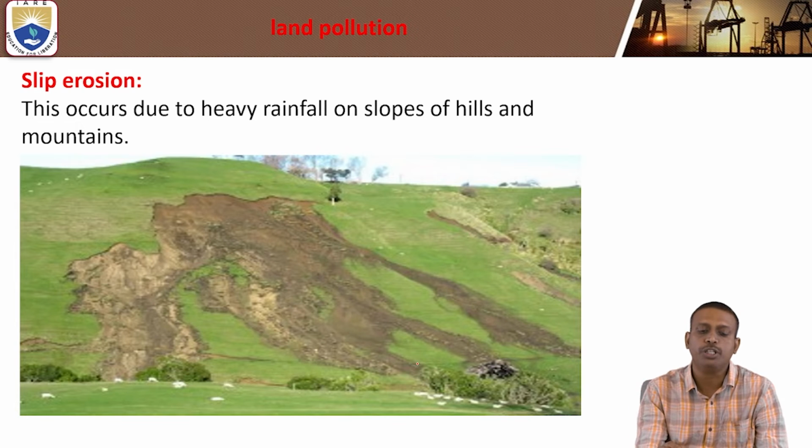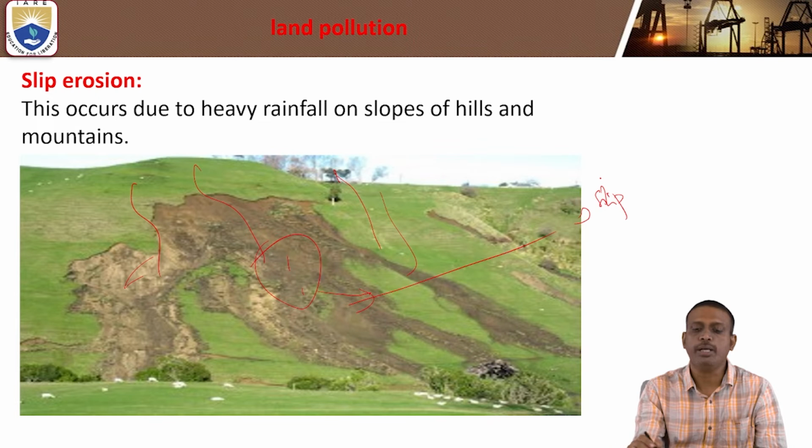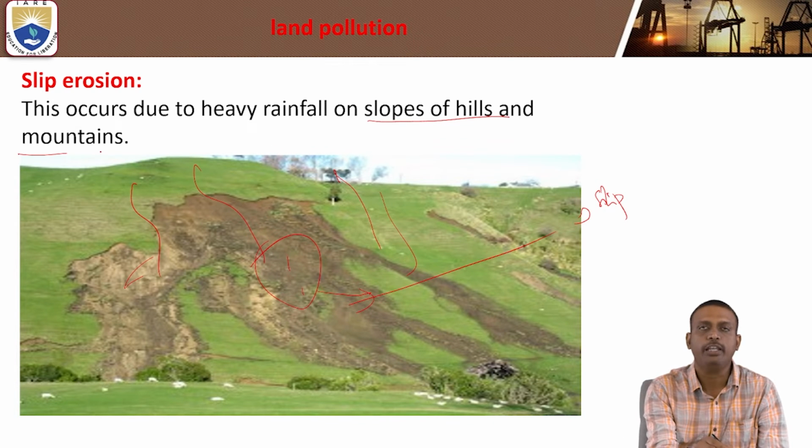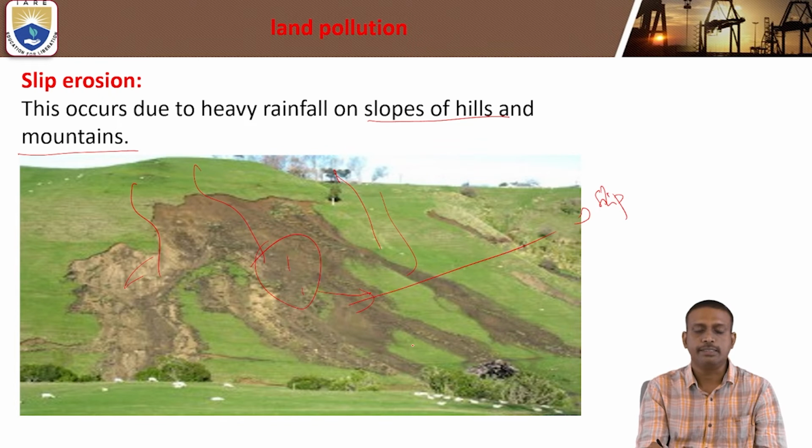What is slip erosion? It occurs due to heavy rainfall on the slopes of hills and mountains. These are the hills. This type of erosion we call slip erosion. It is commonly seen on the slopes of hills and mountains, so we can observe slip erosion.